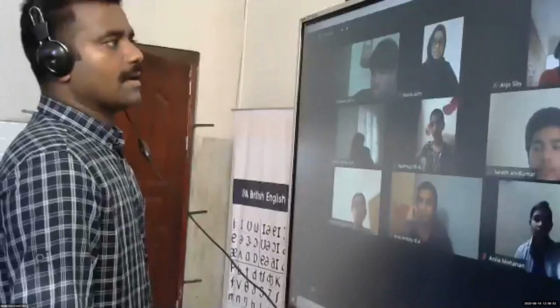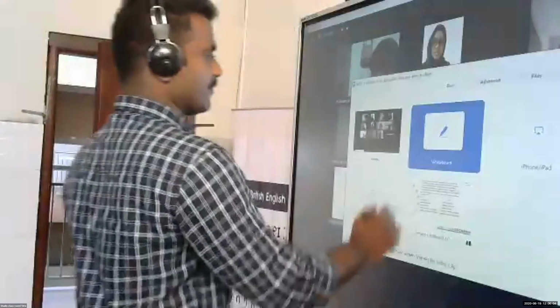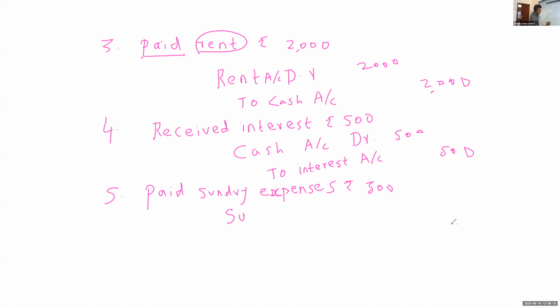Sundry expense. Yes, sundry expense. Very good. So the entry will be sundry expenses account debit to cash account, 300.